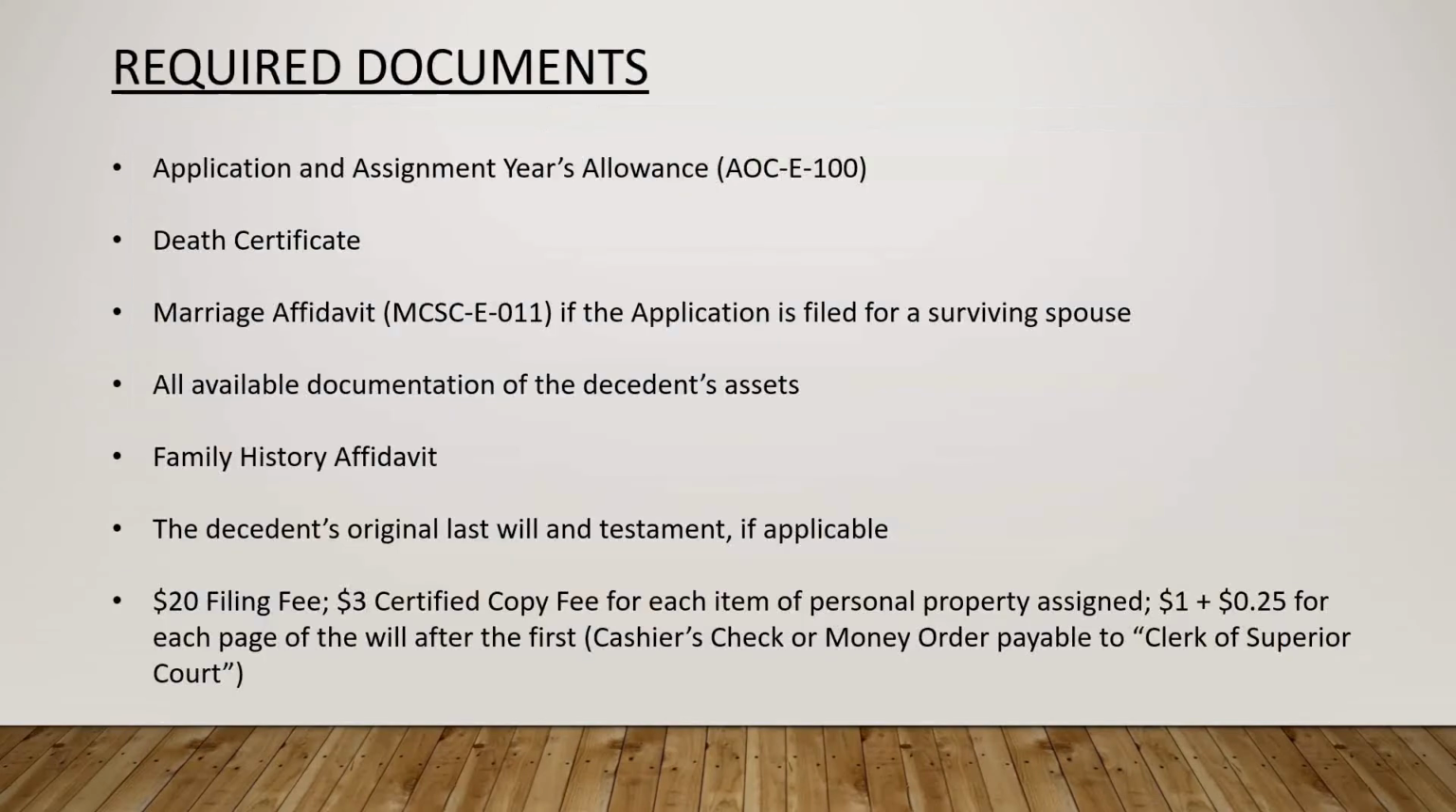Submit the completed, signed, and notarized form with these items. Death certificate. If the application is being submitted for a surviving spouse, a completed, signed, and notarized marriage affidavit. All available documentation of the decedent's assets. The completed, signed, and notarized family history affidavit. If the decedent has a will, the original document, a cashier's check or money order for the filing fee, payable to Clerk of Superior Court.